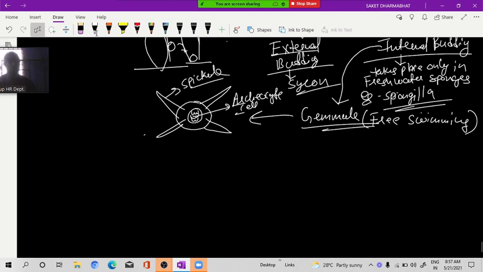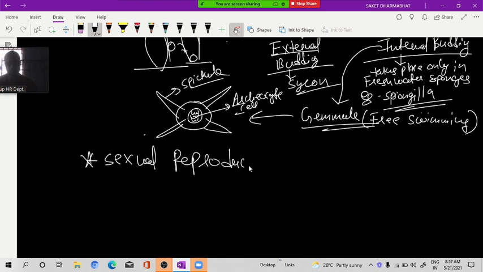So, understood? Now, sexual reproduction is by what? Exchange of gametes. Two sponges will come and exchange their gametes with each other because they are hermaphrodite. In one sponge, both male and female sex organs are present.